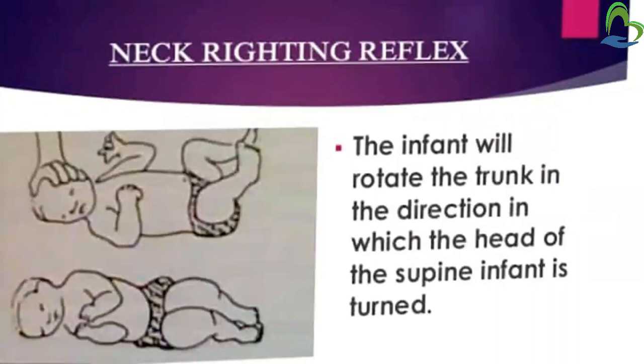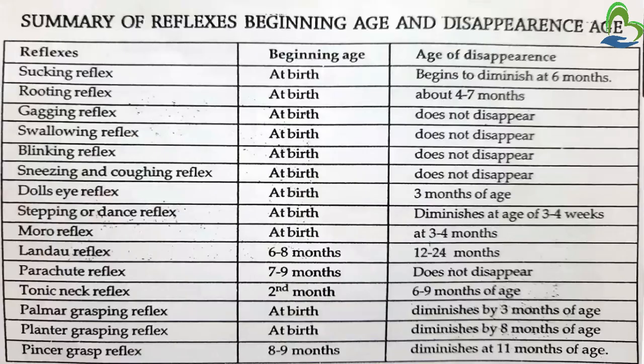Then neck righting reflex. The infant will rotate the trunk in the direction in which the head of the supine infant is turned. So we have to place the baby in supine position. Then slowly we have to turn the head in either right or left direction. Then what will the baby do? The infant will turn his trunk in the same direction only.